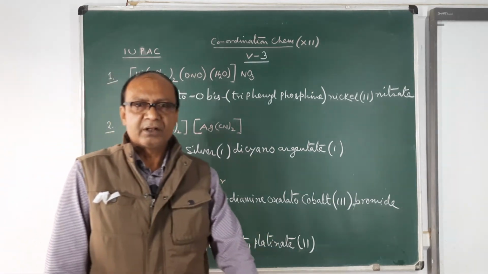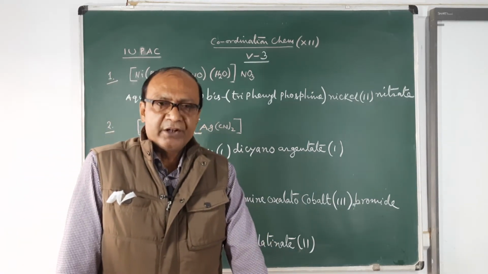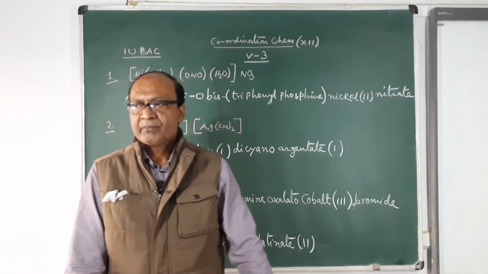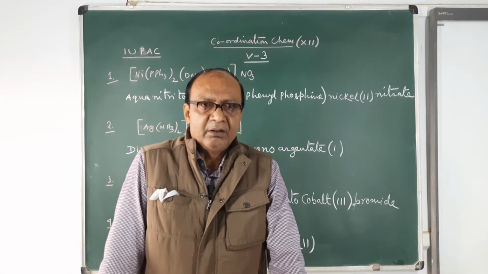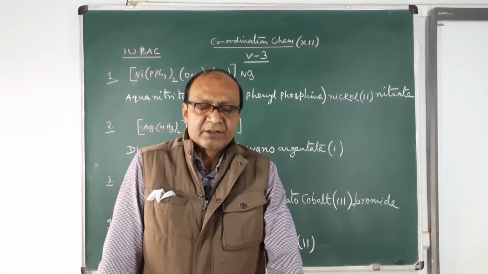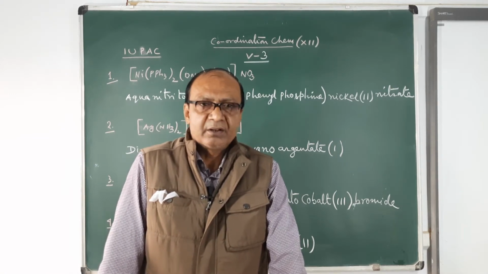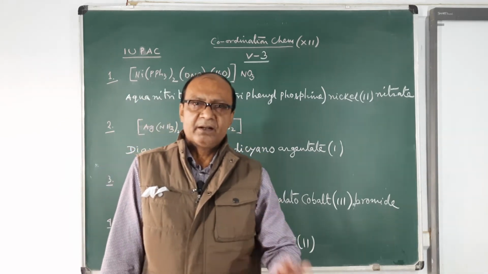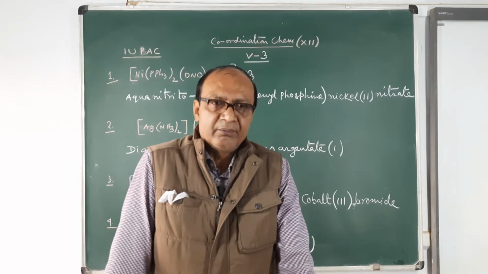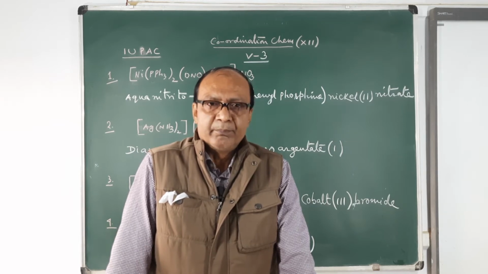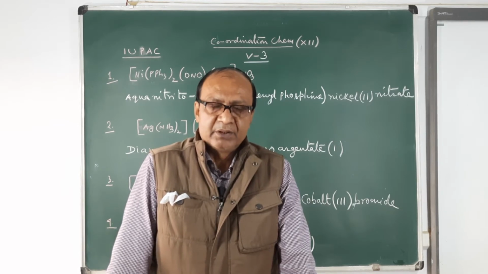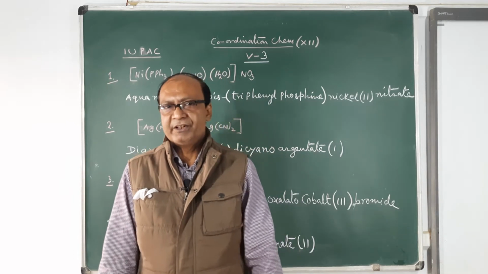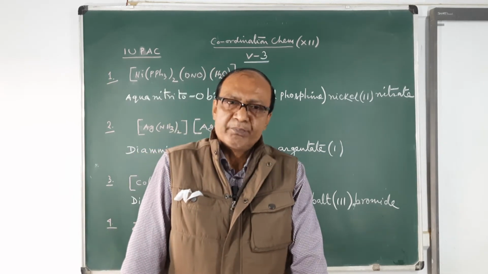You can construct the formulas of coordination compounds on your own, and that is necessary for you, because whenever you give examples of different types of isomers, you have to construct the formulas. Without constructing, it is very difficult to learn the formulas of coordination compounds while writing their examples. So better if you can construct the formula on your own.